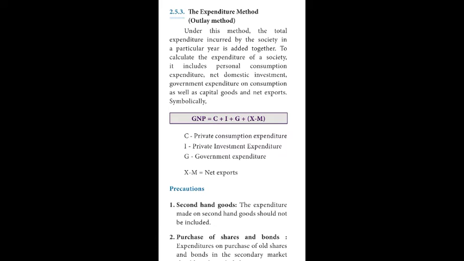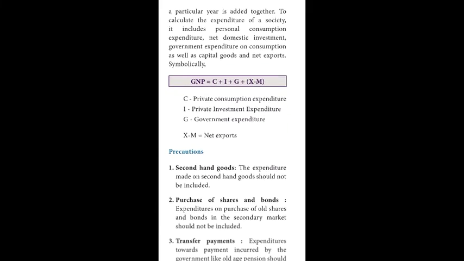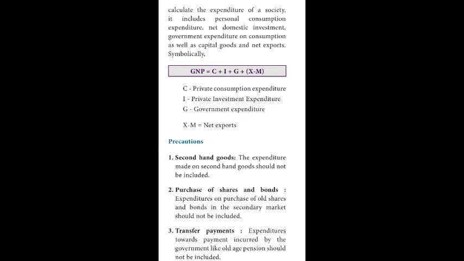Symbolically, GNP is equal to C plus I plus G plus X minus M, where C refers to private consumption expenditure, I refers to private investment expenditure, G refers to government expenditure, and X minus M is equal to net exports. While estimating national income through the expenditure method, the following precautions should be taken.